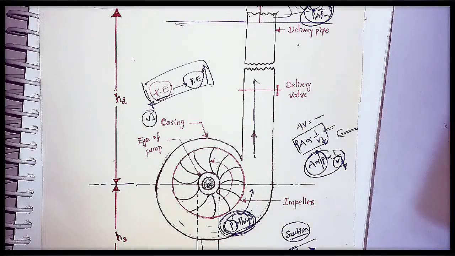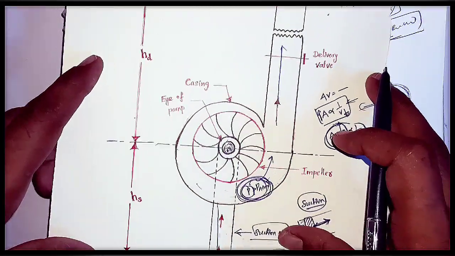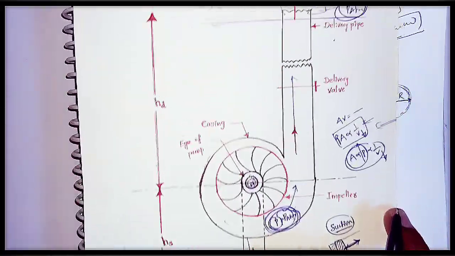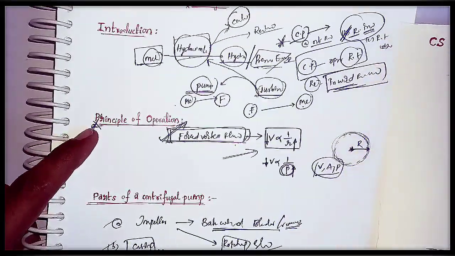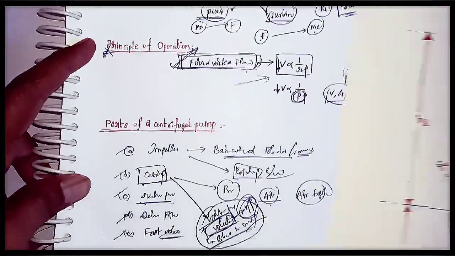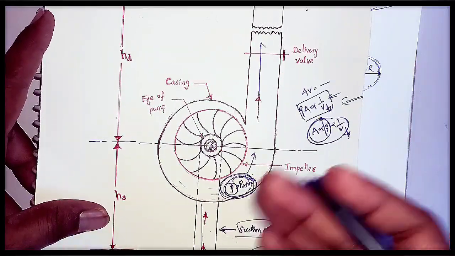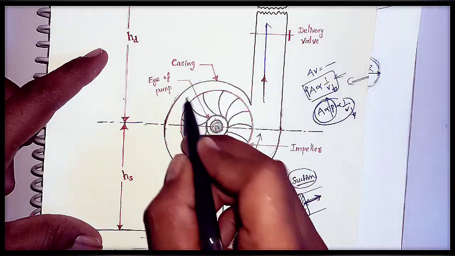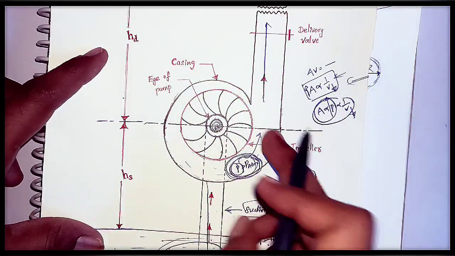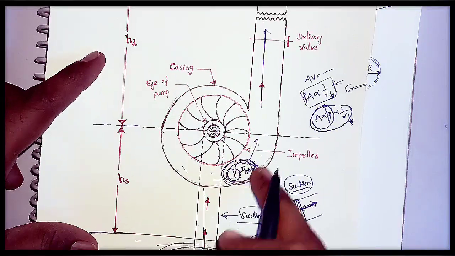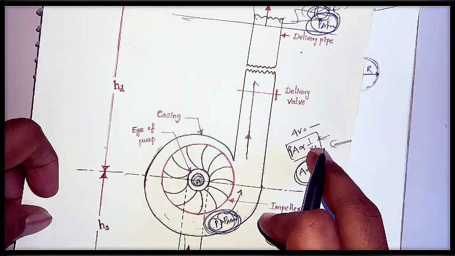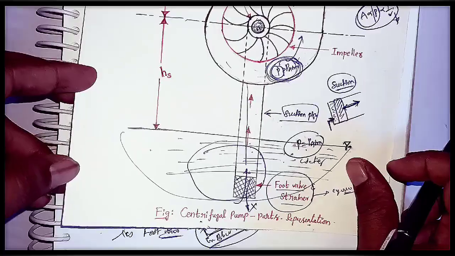This is the basic information for students. I hope you got the point of how the working of the centrifugal pump takes place. This is the total principle of operation of the centrifugal pump, and it is very important. Many students don't know how the centrifugal pump works. This is the basic. Many students will draw this diagram with the same cross section, but that is not correct. The cross section should increase, and only then does the pressure creation take place, and because of this pressure difference, the fluid will enter to the outside. This is the basic about the centrifugal pump and its representation.